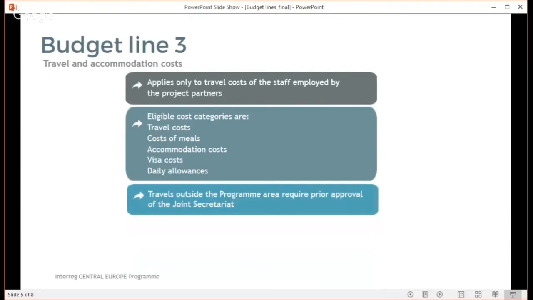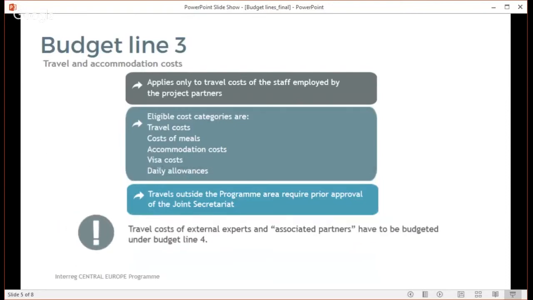As the projects are about the European territorial cooperation, it can happen that the project partners have to travel for meetings or events outside Interreg Central Europe program area. Such travel should be planned beforehand and included in the application form already when applying to consider it approved. But as of course you cannot always foresee everything, in cases such travels were not initially planned and included in the application form, you have to remember that a prior approval is required by the Joint Secretariat.